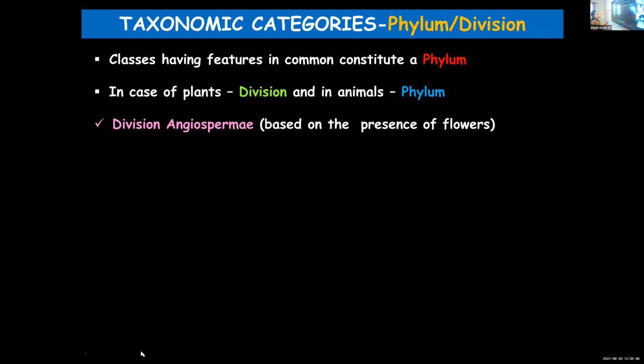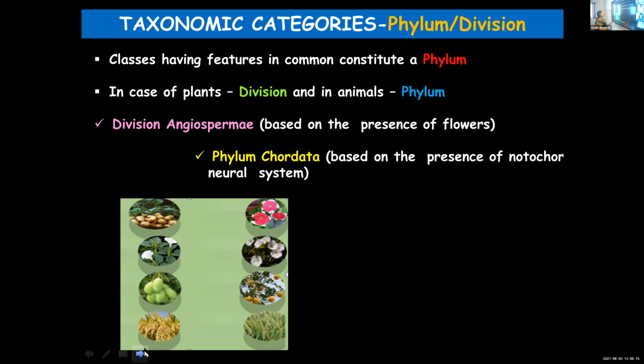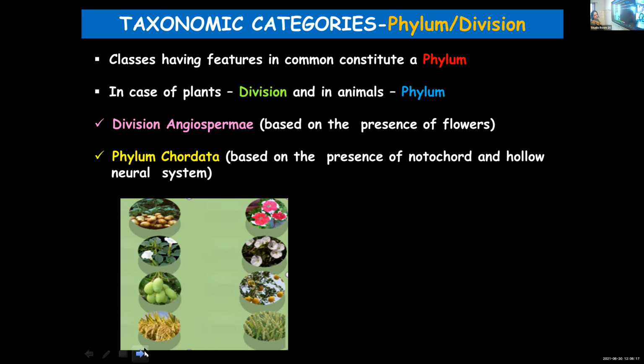Division Angiospermae. You know about angiosperms. Angiosperms are flowering plants. Do you know the two subdivisions coming under Angiospermae? Anybody? Not remembering? Monocots and dicots. And phylum Chordata, division Angiospermae includes flowering plants.